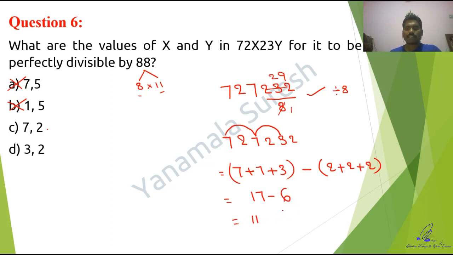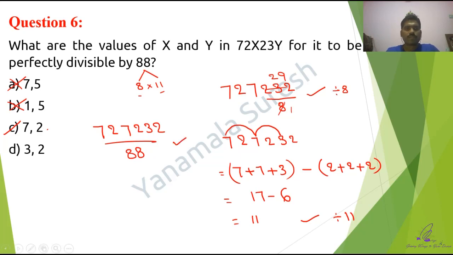If you get the final sum as 0 or 11, definitely it is divisible by 11. So clearly 7, 2 is the correct answer, and it is divisible by 8 as well as 11. If you want to check it the manual way, the procedure way, you have to divide 727,232 by 88 using the long division method, so that finally there won't be any remainder. So this way is also correct.